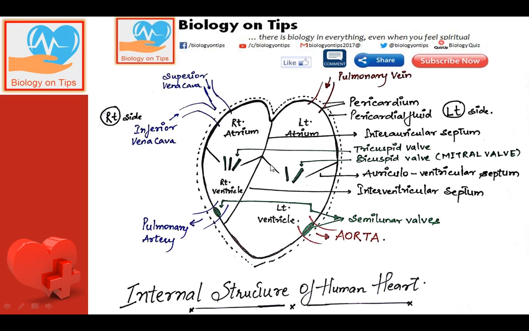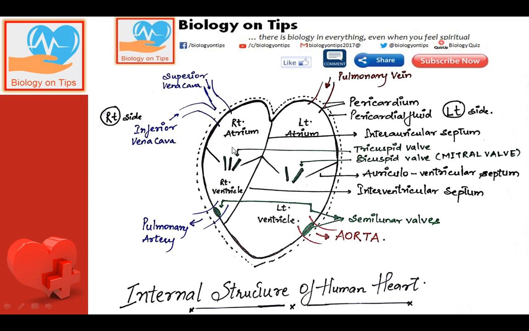This one is called the auriculoventricular septum, which is guarded by valves. The tricuspid valve is found between the right auricle and right ventricle in order to prevent the backflow of blood, whereas the bicuspid valve is found between the left auricle and left ventricle in order to prevent the backflow of blood from ventricle to auricle.